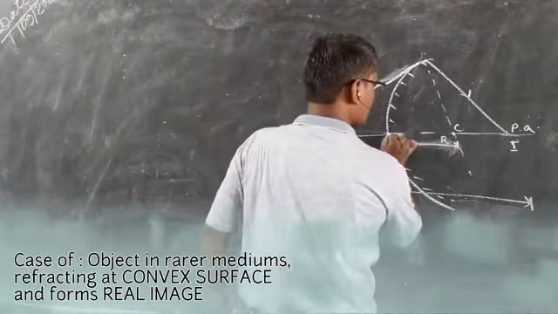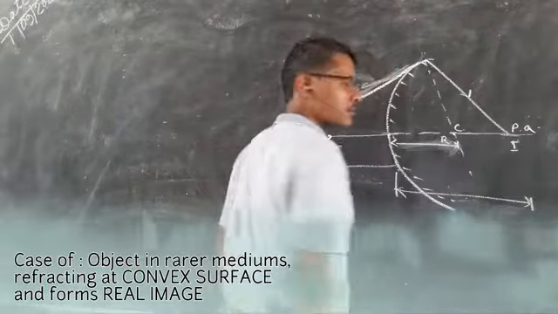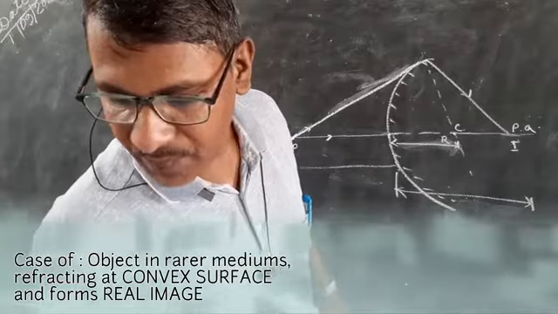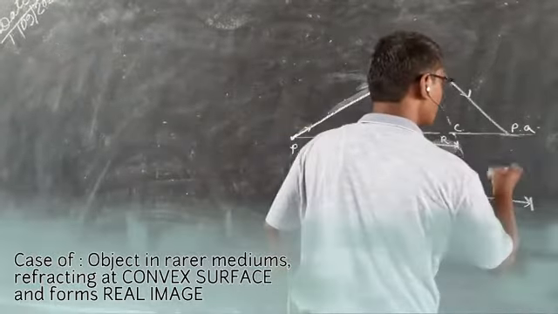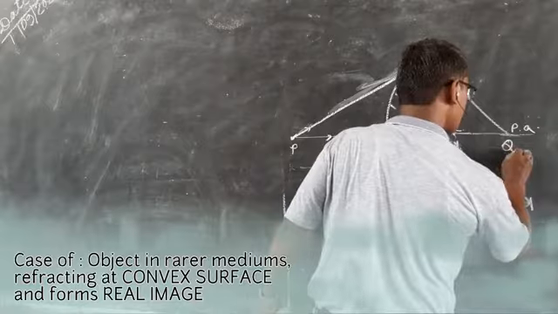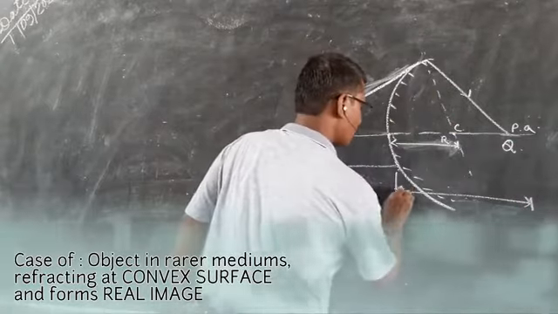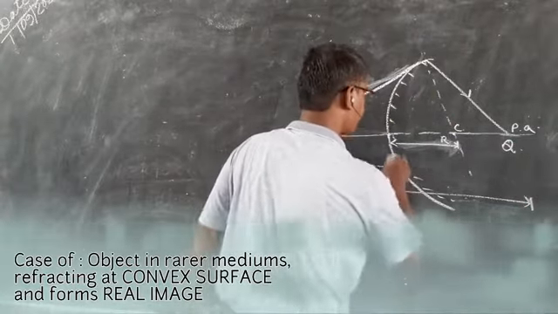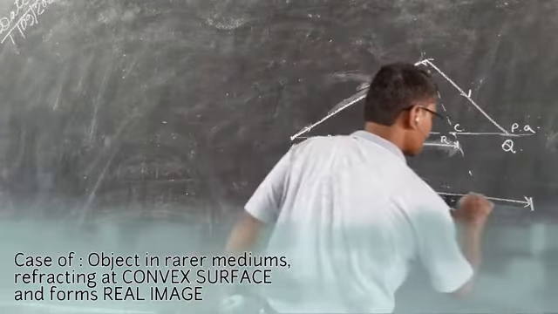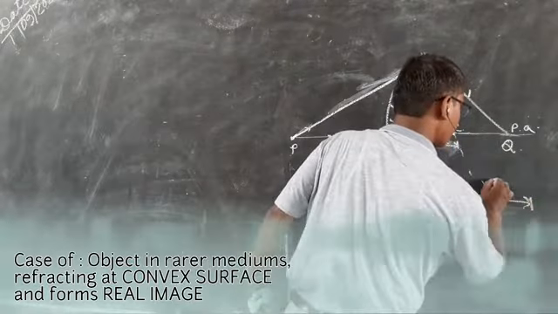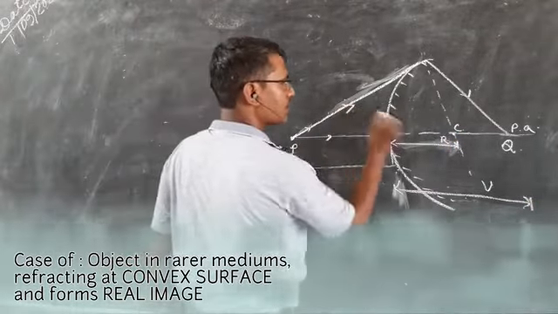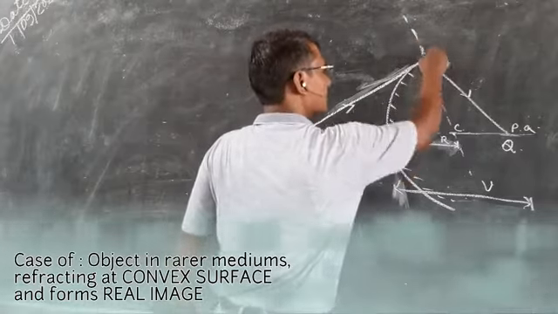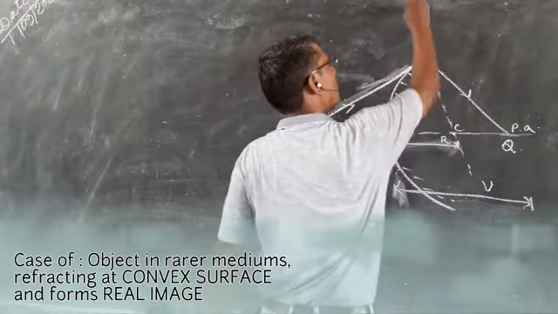The image is formed in the denser medium, a real image Q in the glass. So here the image is Q and it is inside the glass. You have to find this image distance V. Okay, so this is your problem. This is your normal and N1.